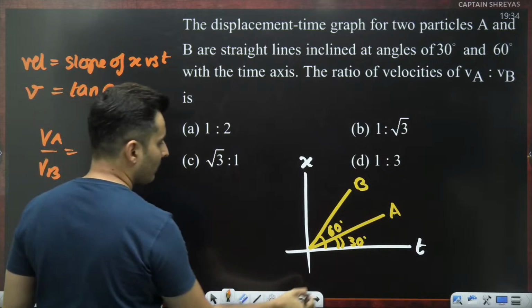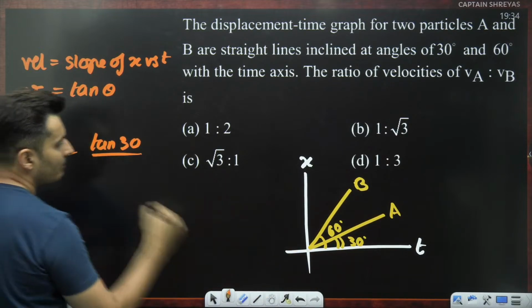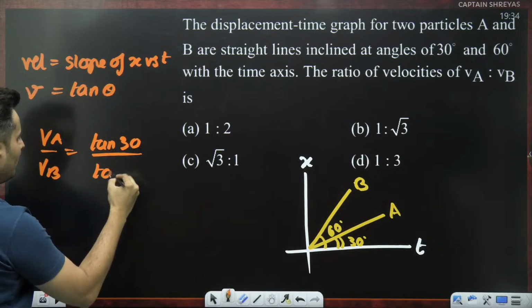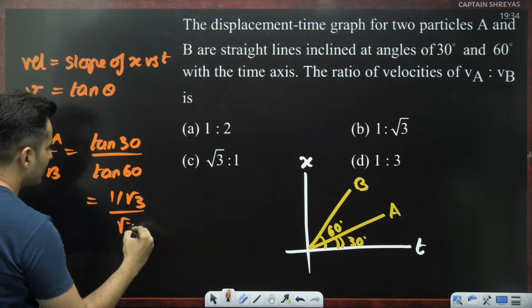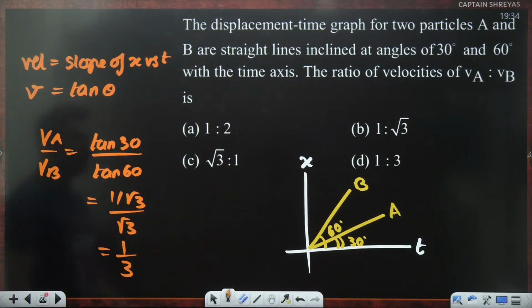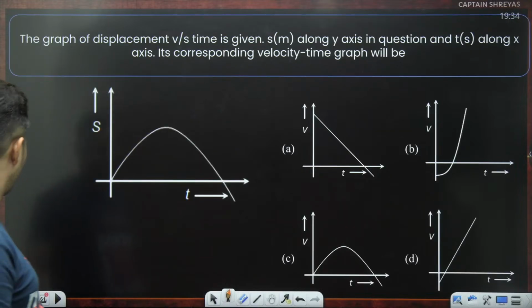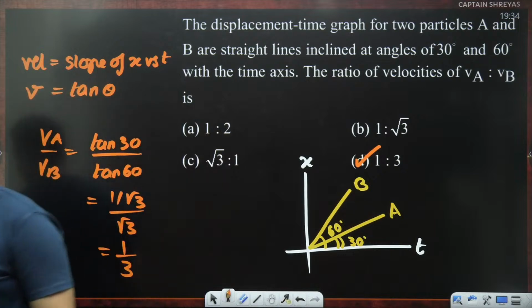VA for A, the angle made is 30, so it will be tan 30. For B, the angle made is 60, so it will be tan 60. Tan 30 is 1 by root 3. Tan 60 is root 3. So root 3 into root 3 is 3. So the answer will be 1:3. 1 is to 3. That means the answer will be option D.